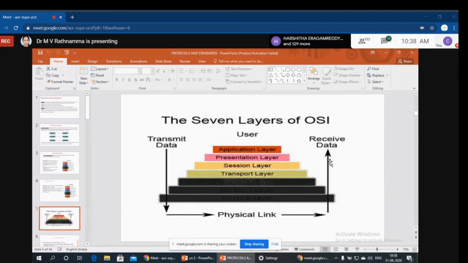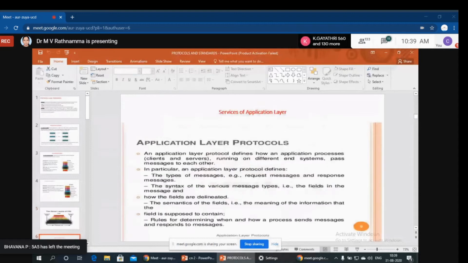We will see here what the different services provided by each and every layer at the sender side and at the receiver side are. See here once again, it is 7 layers. At the sender side, data comes from the upper layer to the lower layer. At the receiver side, data moves from the lower layer to the upper layer. Okay, now we are moving on to the next.